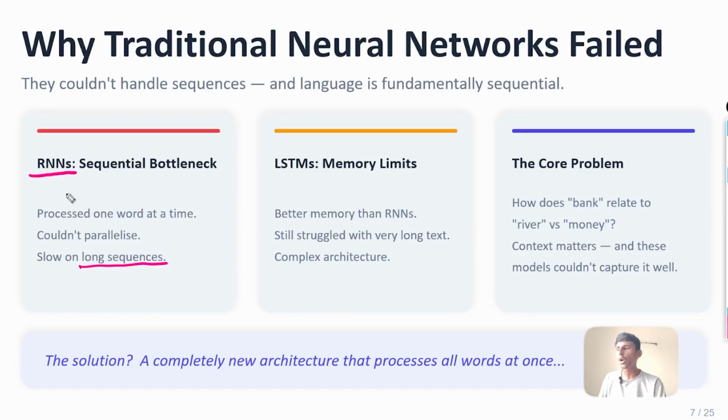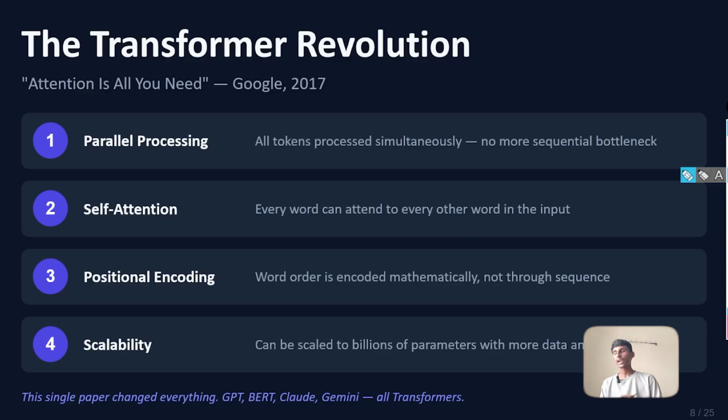And then to solve the RNN problem, we have long short-term memory, which can handle very long context and very long text. That's it. It's just an improved, better-memory version of RNNs. But this problem was actually solved by a Google research paper, where they discussed a new concept called transformers.